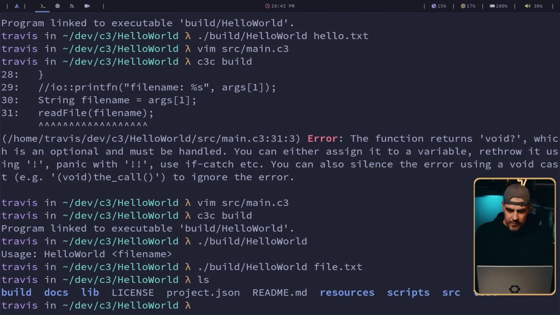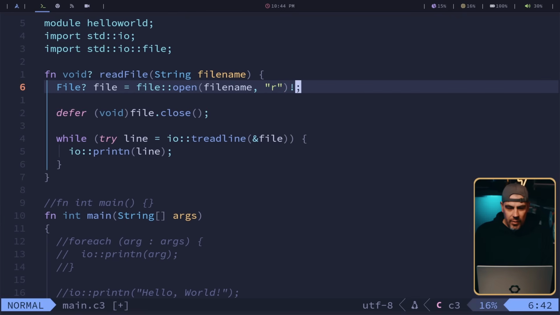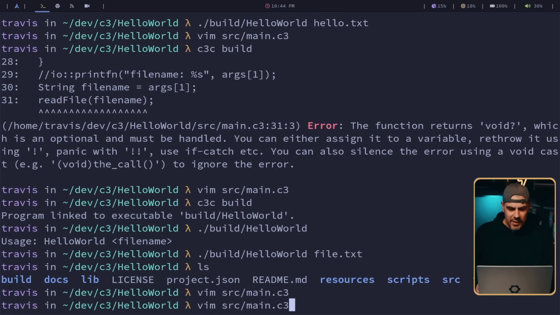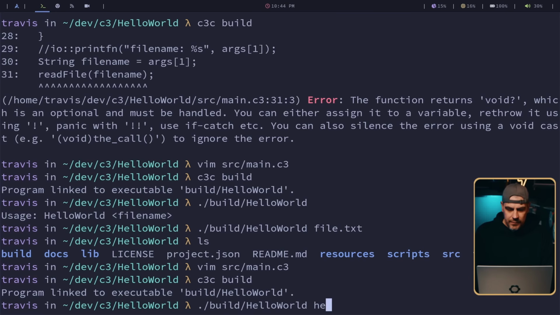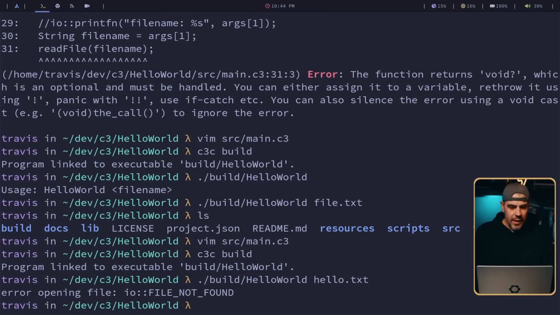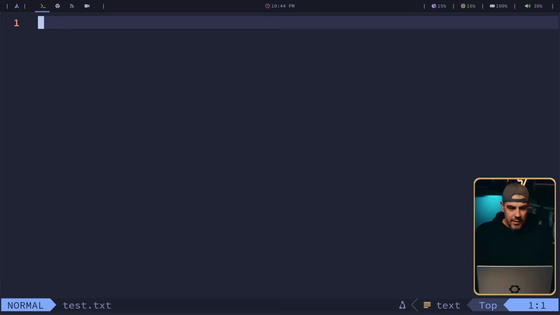Did it create a file? No. I forgot all about throwing it. I should throw it. It's just being silent, I guess. I just want to see the error. Hello.txt. Error, opening file, IO file not found. There it is. Cool. Now we can make a test.txt and just put, hey, this is a file.